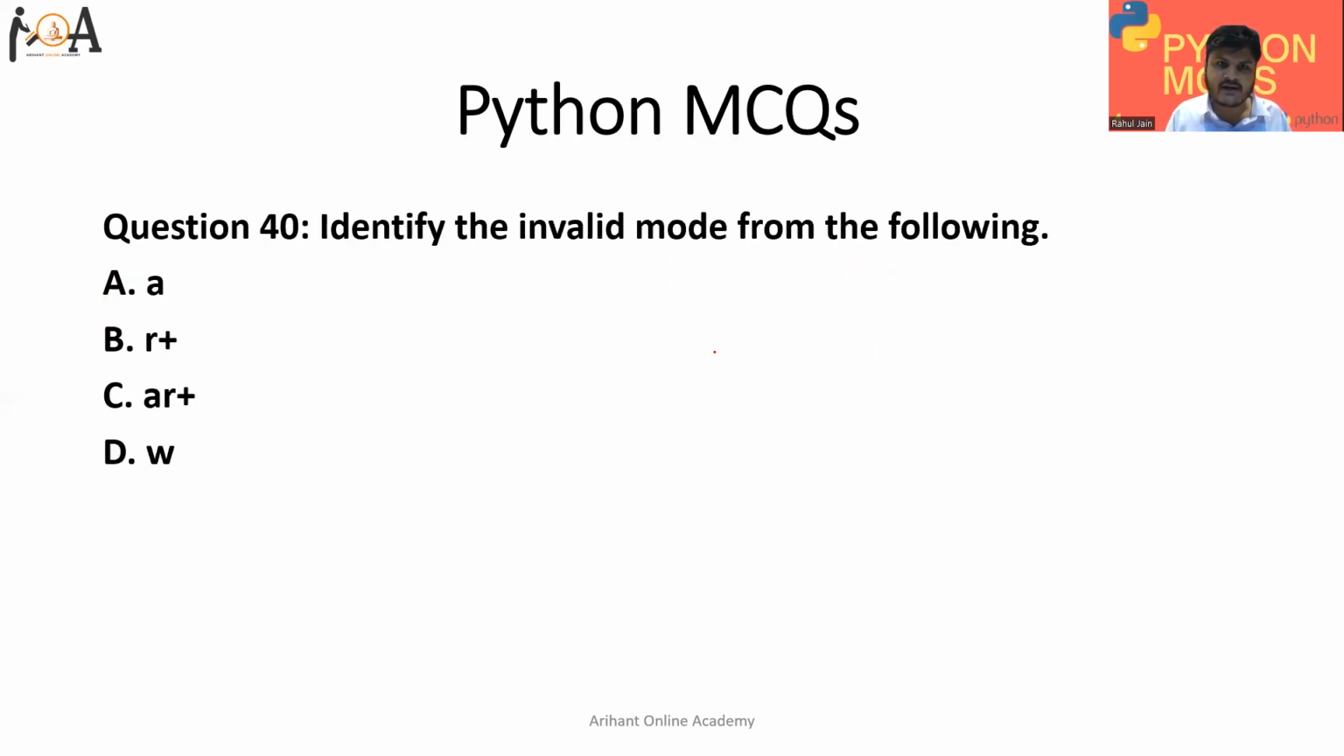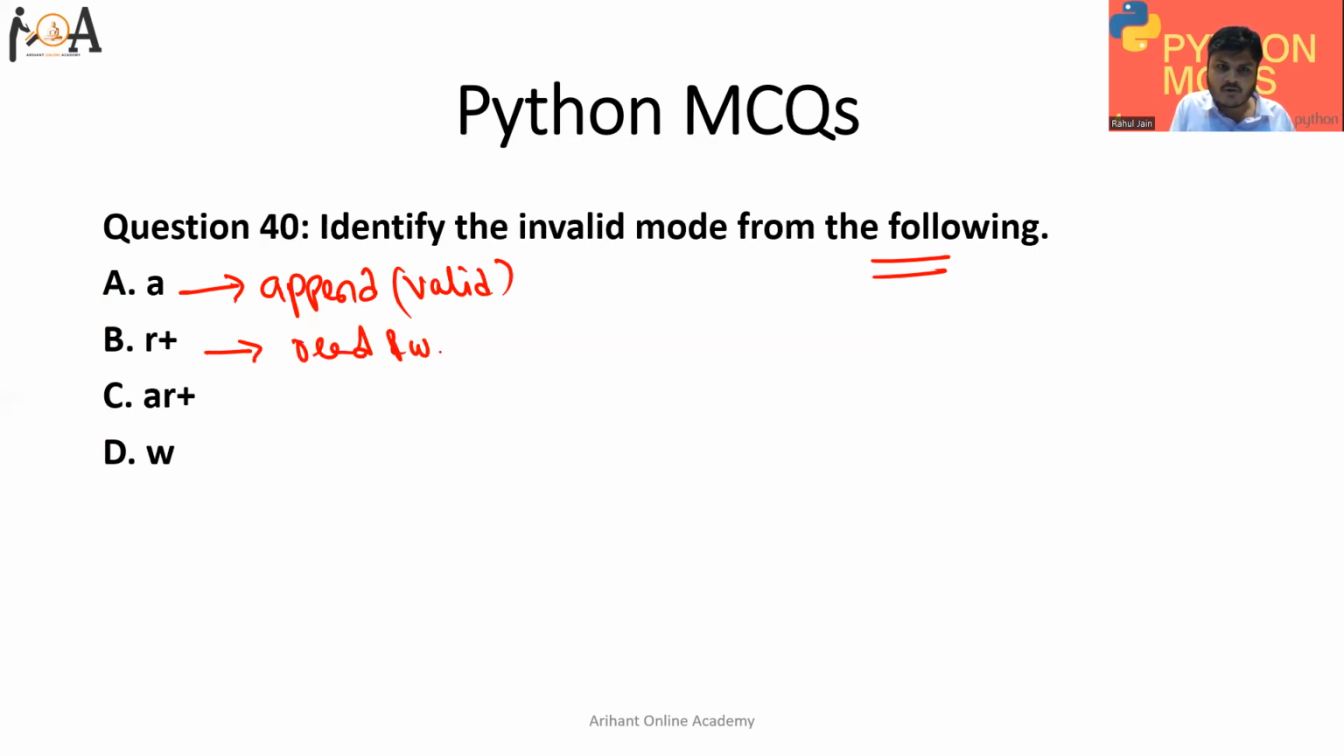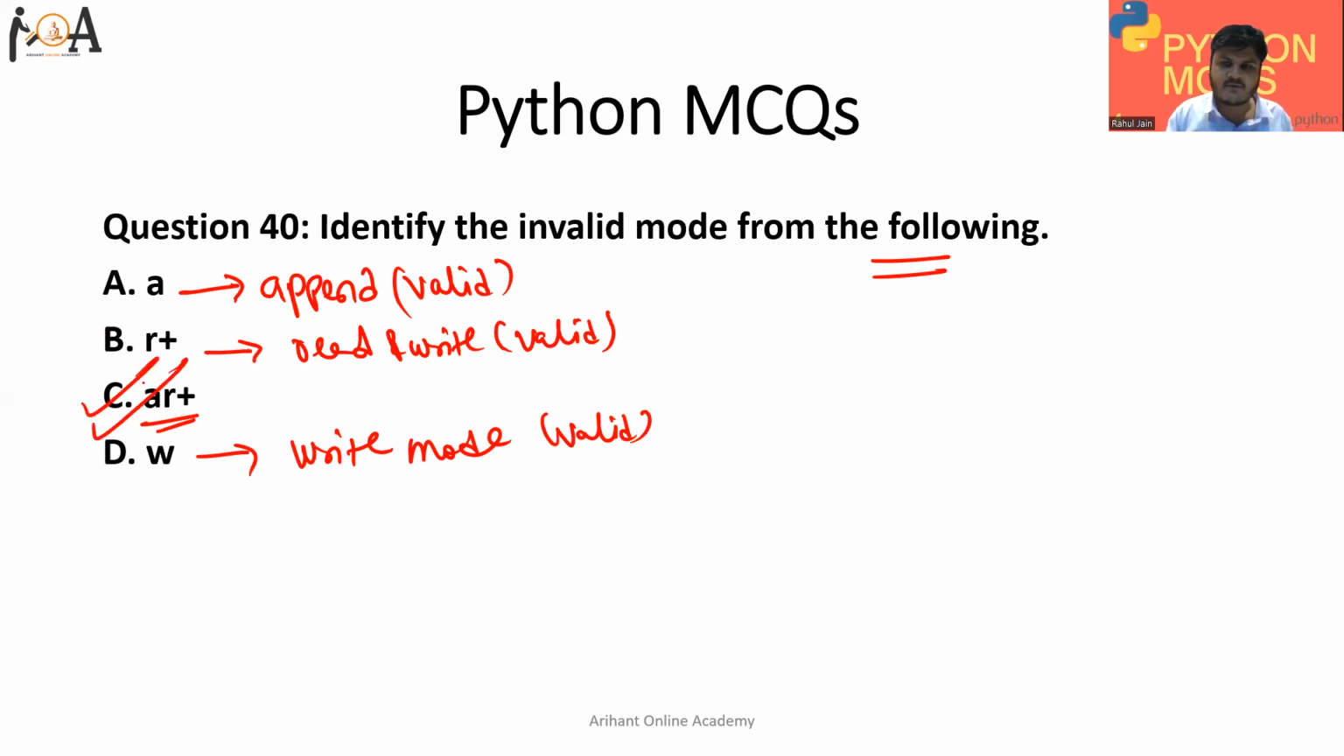And the last question: identify the invalid mode from the following. A, basically, is append mode, so it is valid. RW means that we can open a file in read and write mode, so it is also valid. And if we use W, it simply means opening the file in write mode. It is also valid. But AR plus, no such mode is there in Python. That is why option C is the correct answer for this question.